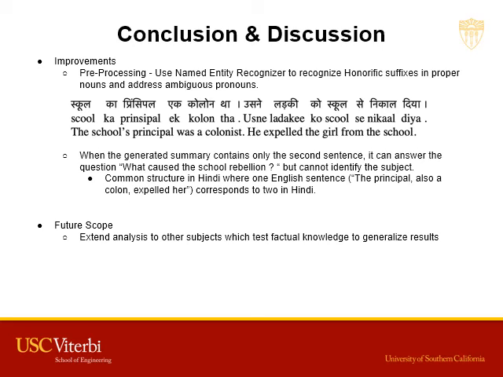Consider the sentence, the school's principal was a colonist. He expelled the girl from the school. When the generated summary contains only the second sentence, it can answer the question what caused the school rebellion, but cannot identify the subject, the principal. This is a common structure in Hindi, where one English sentence corresponds to two in Hindi. We could tackle these problems with a named entity recognizer.